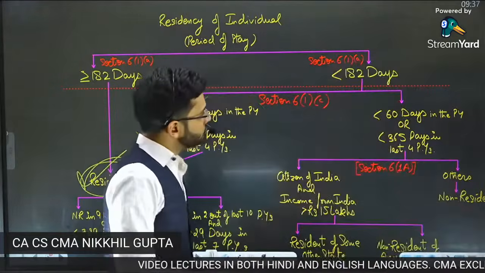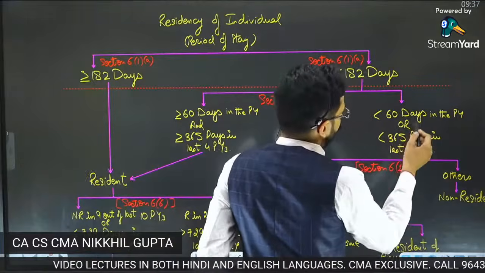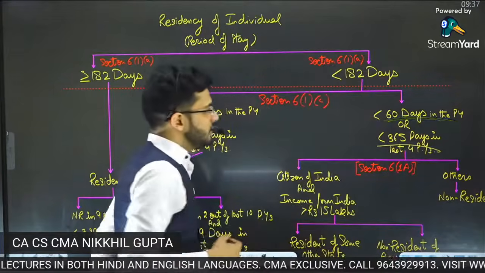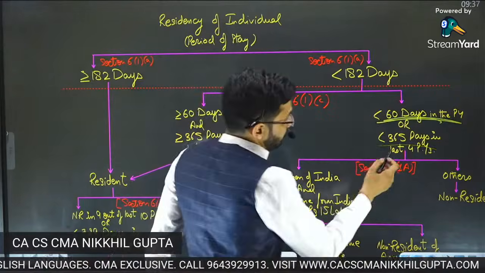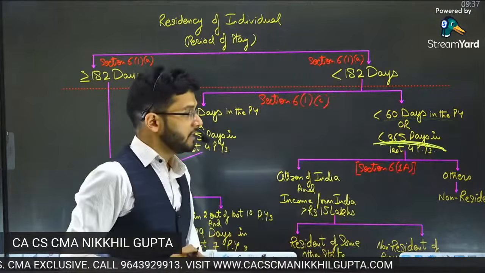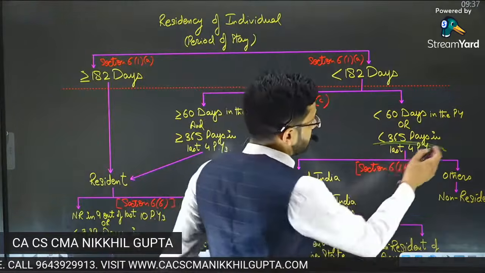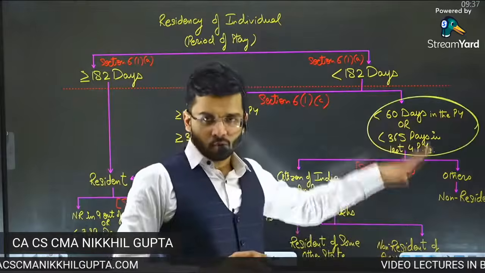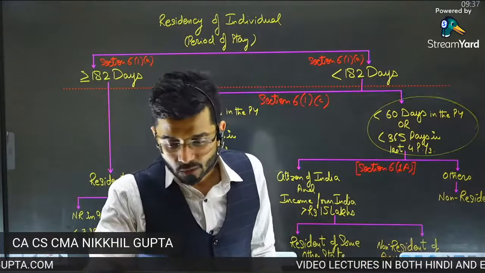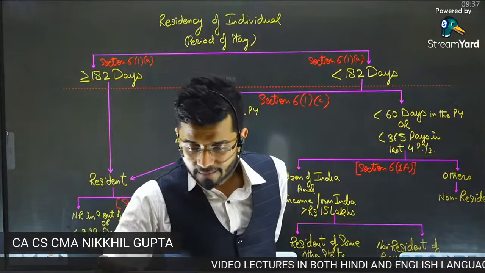If you don't fulfill any one of the conditions, that is, you are in India for less than 60 days, or you are there in India for less than 365 days in the last 4 previous years, then you become a non-resident in India. And yes, further we have one more rule which we are going to study now. Let me take certain questions which are there. All right.